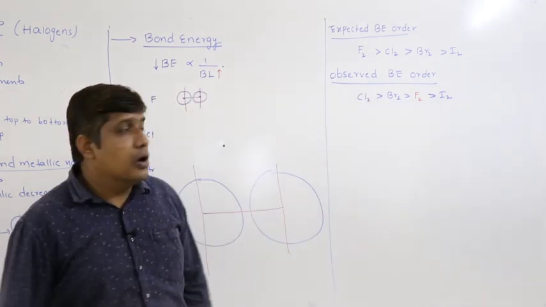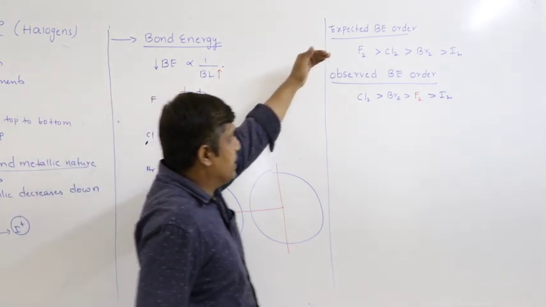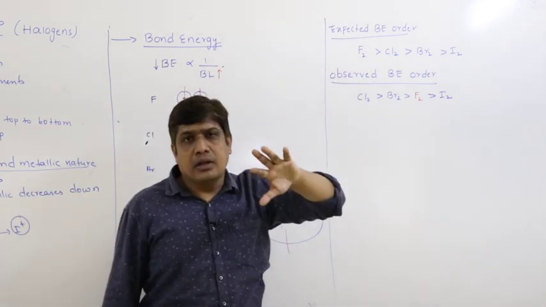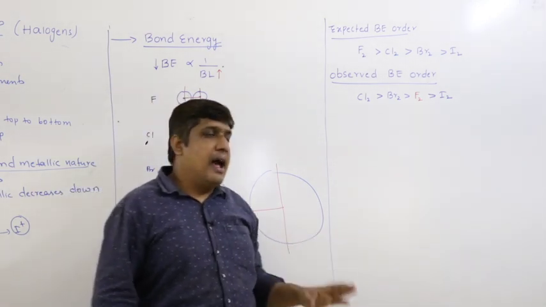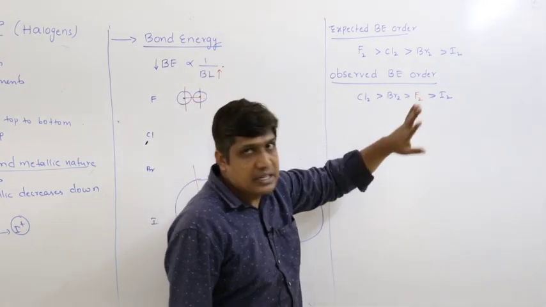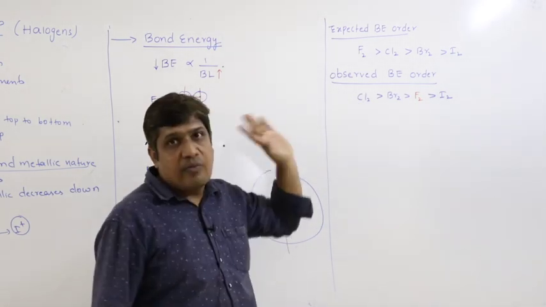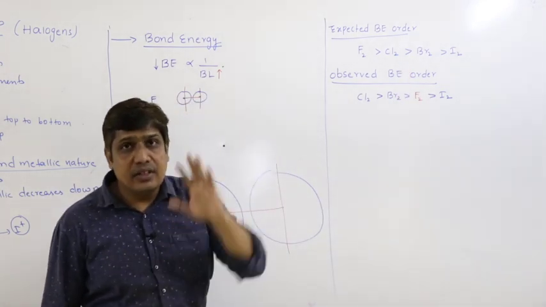this is the observed bond energy order. So this is expected based upon bond length. Bond length is guessed based upon covalent radii or size of the atom. But what is observed? This is the observed bond energy order. So where do you have a problem? The problem is with fluorine.